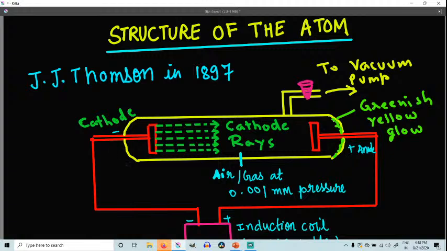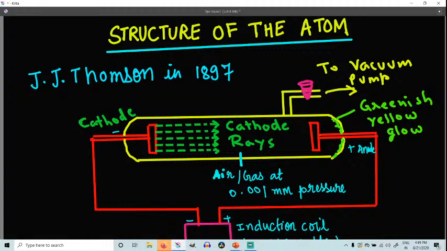You can see this is what actually. A discharge tube is always made up of what? It is a long glass tube, right? Closed at both ends. You can see both the ends are closed, right? And a discharge tube is a long glass, and it is made up of very hard glass. It is not made up of simple glass. A discharge tube is a long tube made up of hard glass, right?